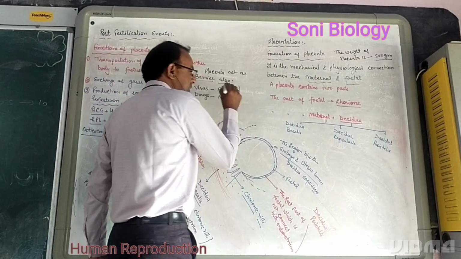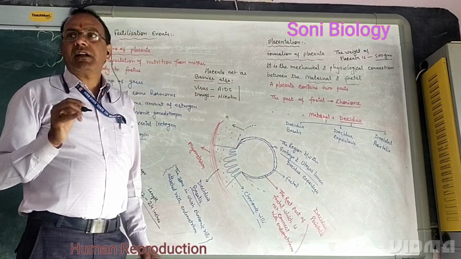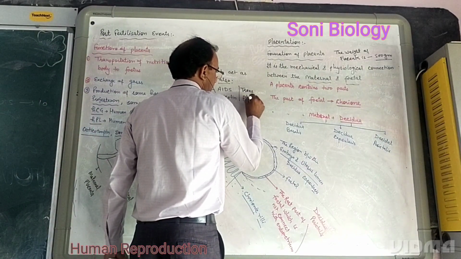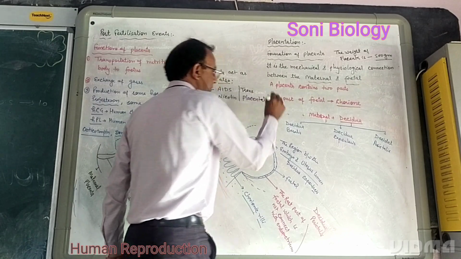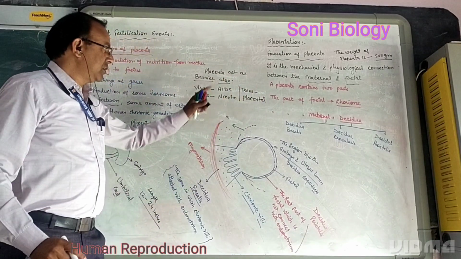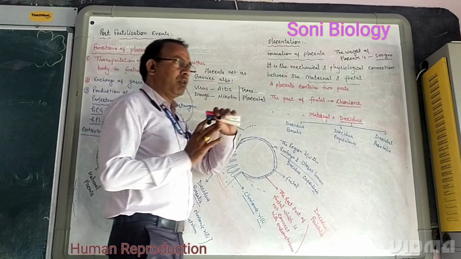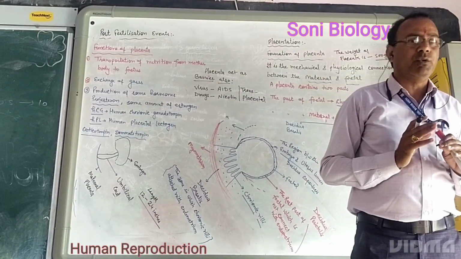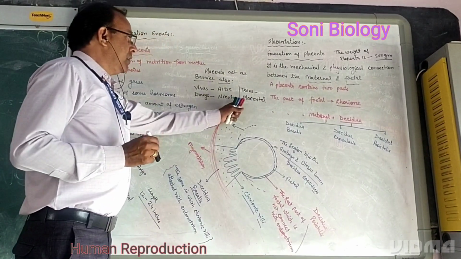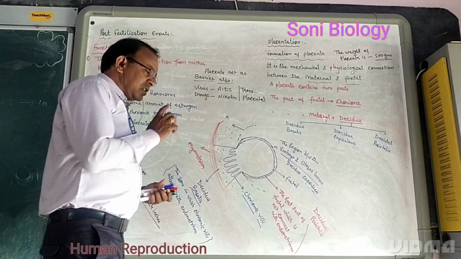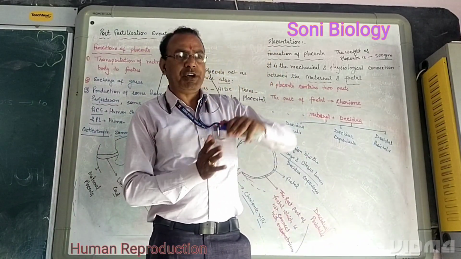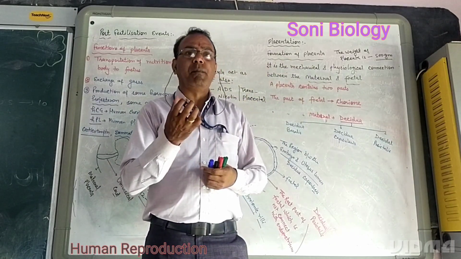Here the placenta is called semipermeable, because it does not allow all substances to pass from the mother's body to the fetus, but some substances may pass.